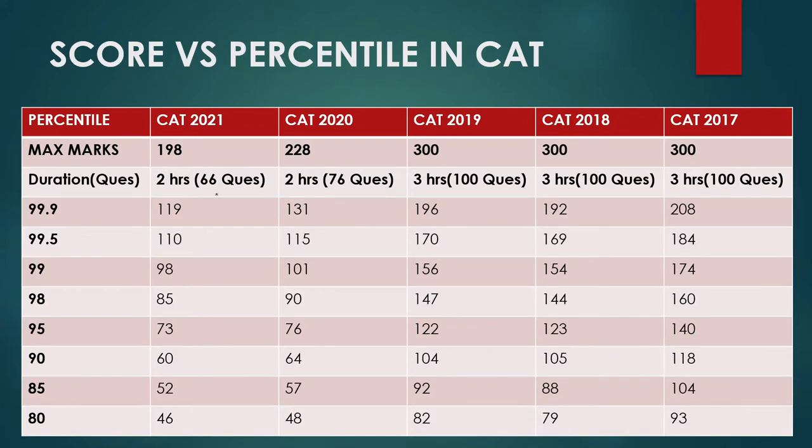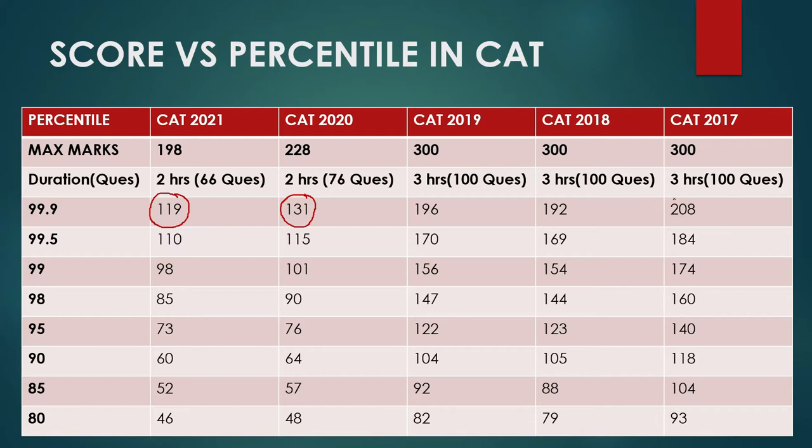Now if you look at score versus percentile in the CAT exam, in CAT 2021 there were 66 questions, time duration was 2 hours. In CAT 2020 it was 2 hours but 76 questions. And in the previous 3 years, 19, 18, 17, it was 3 hours and 100 questions. For 99.9 percentile, last year it was 119 marks out of 198. In 2020 it was 131 marks. In 2019 196, 2018 192, 2017 208.